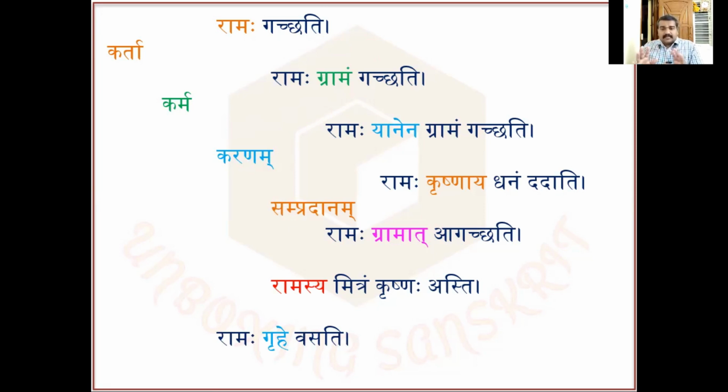So this is a very simple concept we need to understand. When two things are getting separated, here Ramaha and Gramaha. Gramaha means the village. So here Rama and Grama, both these things are getting separated. When a separation takes place, the comparatively constant thing is known as apadanam.